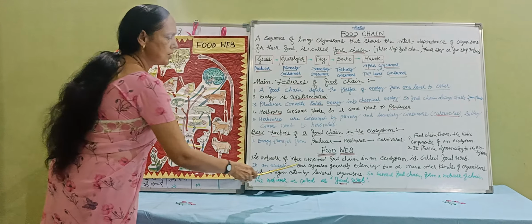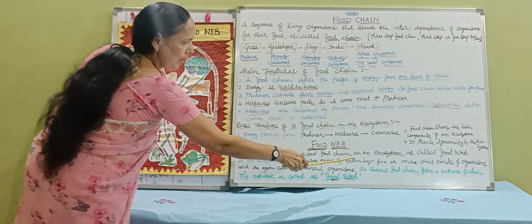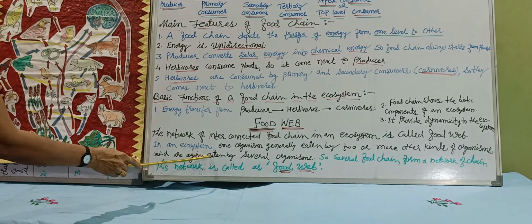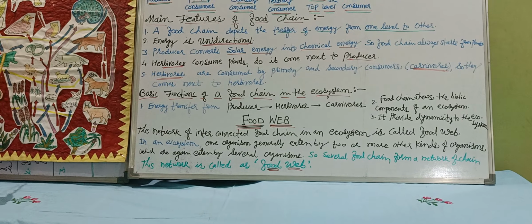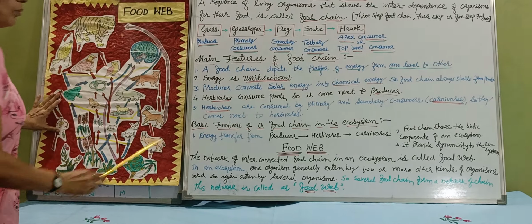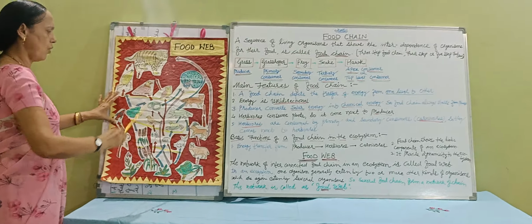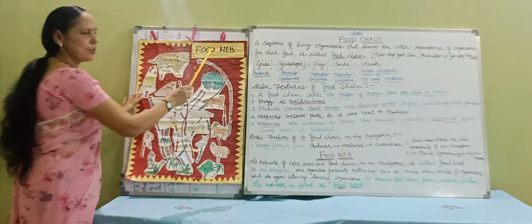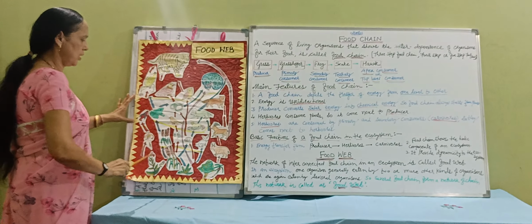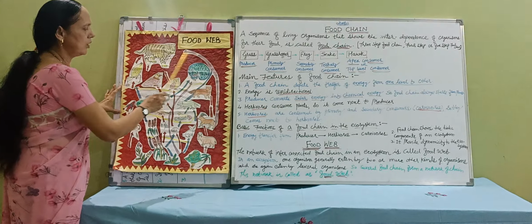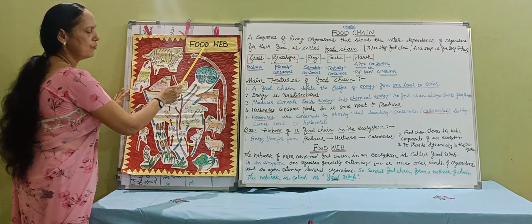So in an ecosystem, one organism is generally eaten by two or more other kinds of organisms, which are again eaten by several organisms, just like this particular food web. And that's why a number of food chains form the food web. So uncountable food chains, just like here 1, 2, 3, 4, 5, 6, 7, all the food chains form the food web.